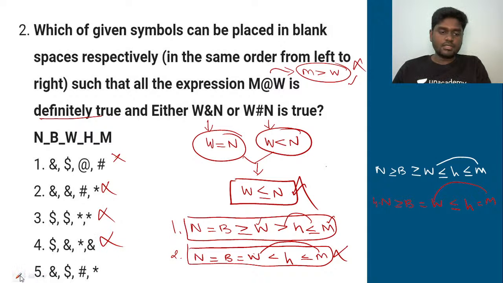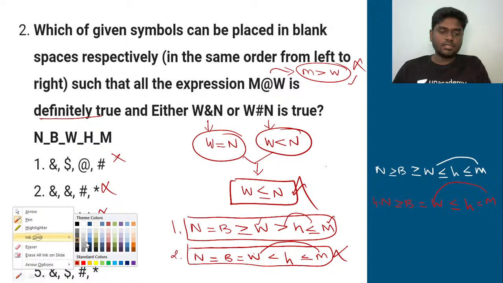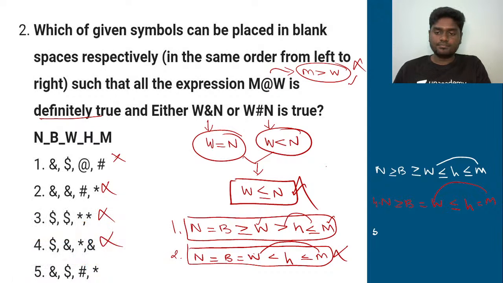And the fifth option, if you see, definitely this has to be the right answer then. Let's see whether this actually is true or not. N and means equal to B, greater than or equal to W, lesser than H, and then less than or equal to M, right?